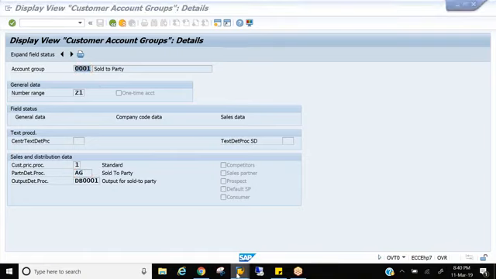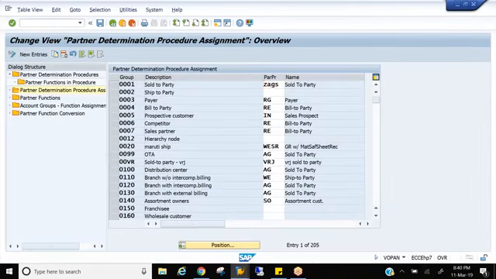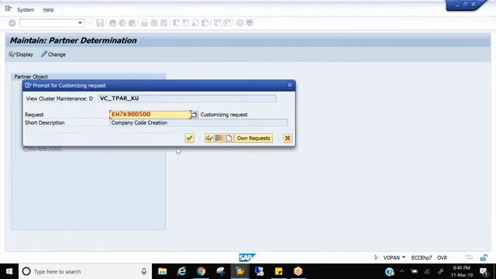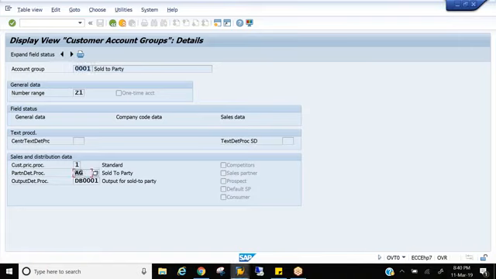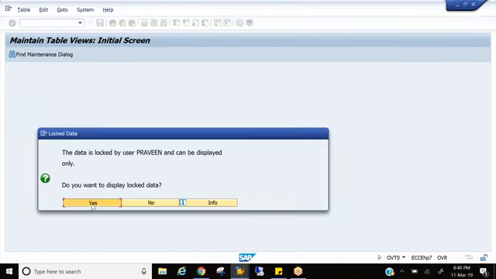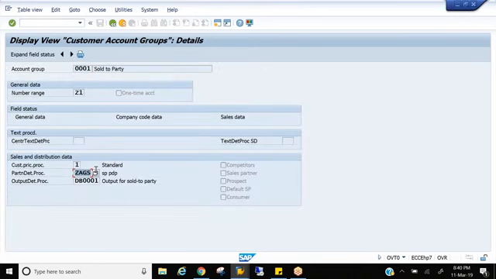I'll do one thing. I'll change it to ZAGS, which we created now. Save it. And now if I go to account groups, it is still showing AG, right? But if I again go to OVT0, you see, AG has been replaced with ZAGS.